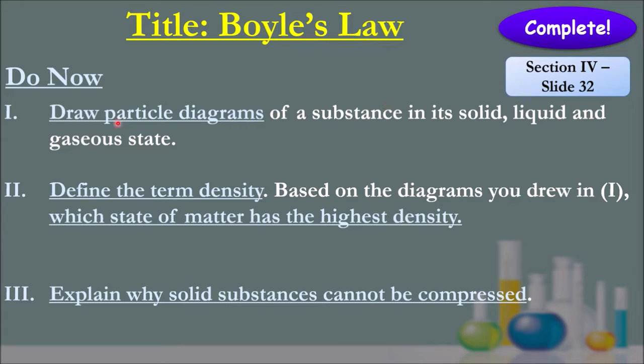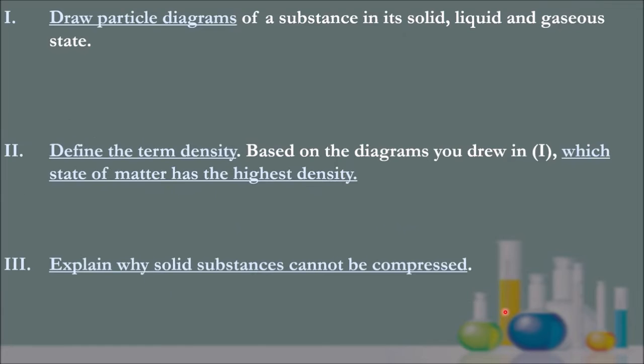Do now has 3 questions. Define particle diagrams of a substance. Define the term density, and then last one is explain why solid substances cannot be compressed. Now this goes back on to what we did last lesson when we first introduced gases and some properties of gases. I'm going to skip ahead to the answers now, and it's up to you to pause for you to have a go at these.